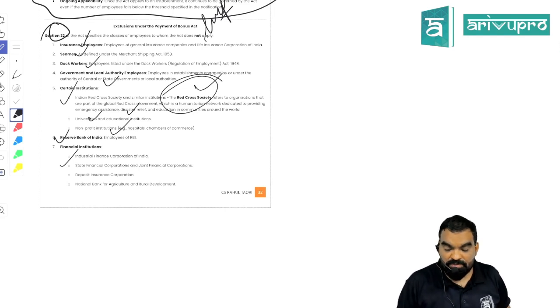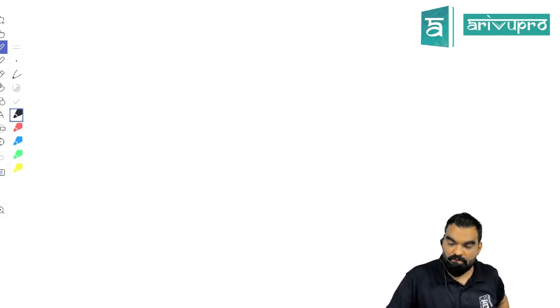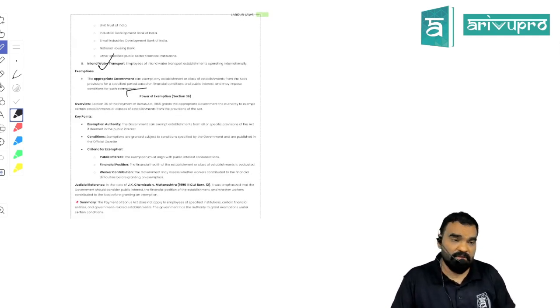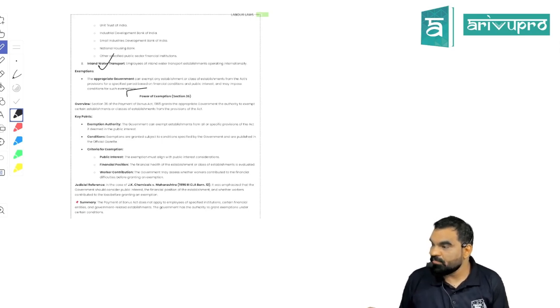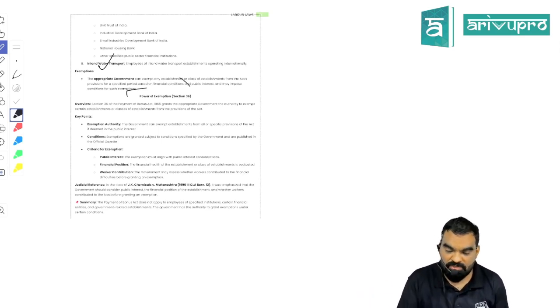And it is not applicable to NGO employees or university and educational institution employees, because they may have different benefits in place of bonus, even Indian Red Cross Society. That is very important. They have sometimes asked whether NGO employees will be eligible for the bonus or not. The first thing they have asked, or even they have asked about teachers as well.